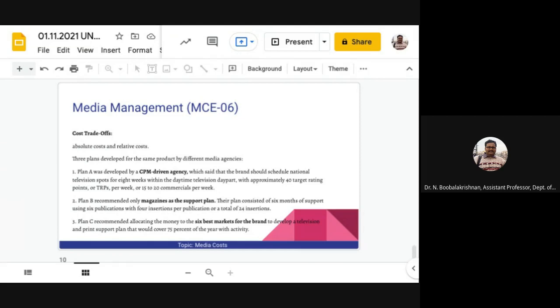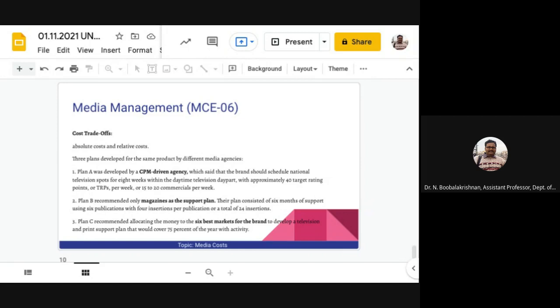Plan B recommended magazines as the support plan. Their plan consisted of 6 months of support using 6 publications with 4 insertions per publication, a total of 24 insertions. Plan C recommended allocating the money to the 6 best markets for the brand to develop a television and print support plan that would cover 75% of the year's activity.